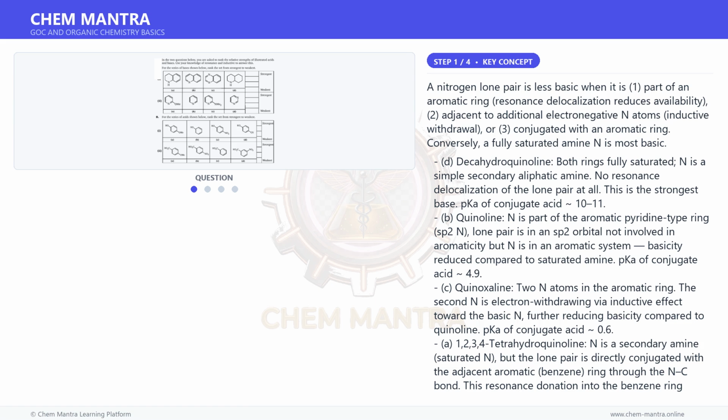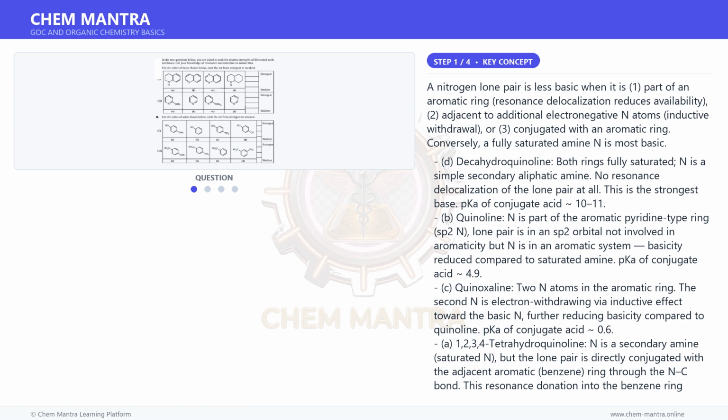Quinoxaline pKa 0.6, quinoline pKa 4.85. So A, pKa ~4.0, B, pKa ~4.85, D, pKa ~10.5, and C, pKa ~0.6 is less than A. But that would give order D, B, A, C, not D, B, C, A. However, the given answer is D, B, C, A, placing C above A.